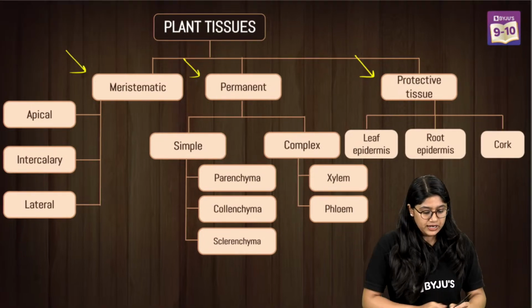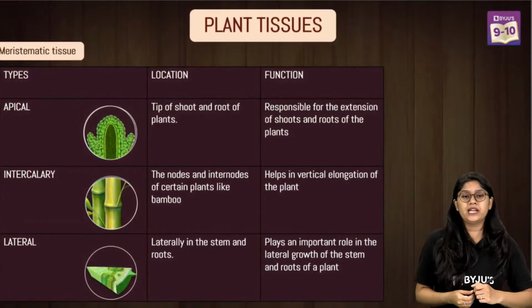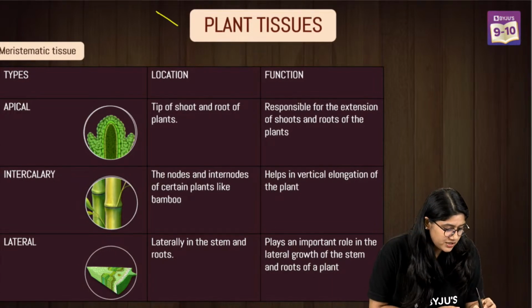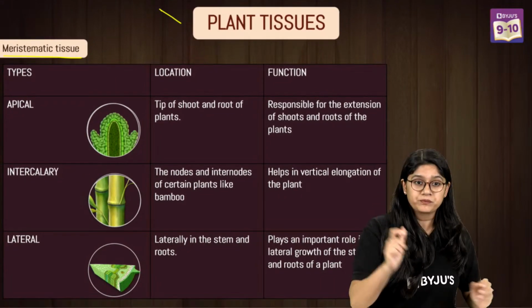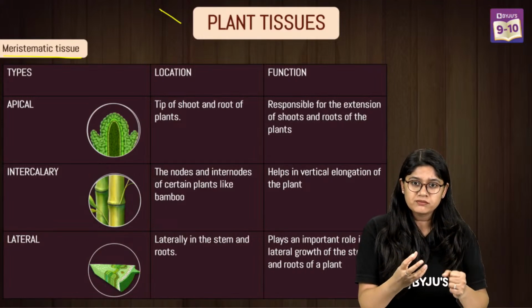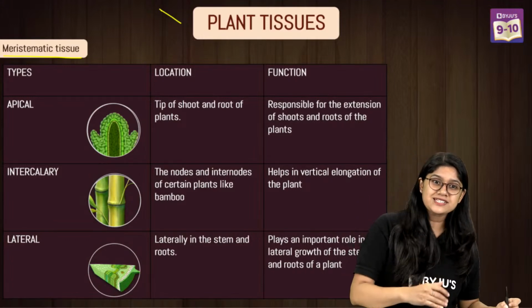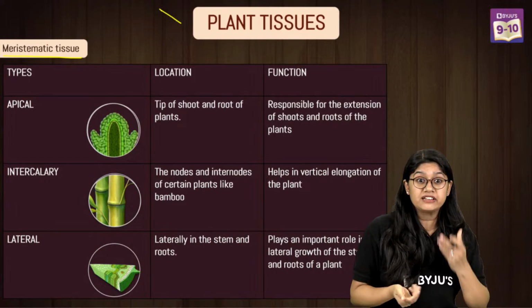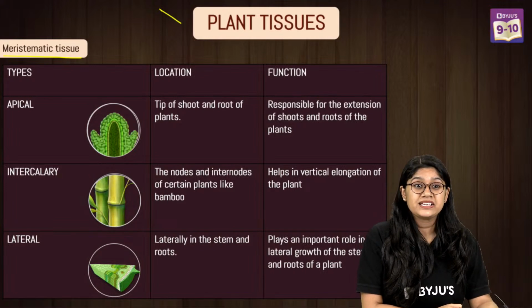Very good. Now everyone will be taking a deeper look into the meristematic tissue. Now, meristematic tissue or meristem. I'm sure you would have heard about it, right? Meristem. Now, what is a meristem? Meristematic tissues have cells that have the capability to divide continuously.